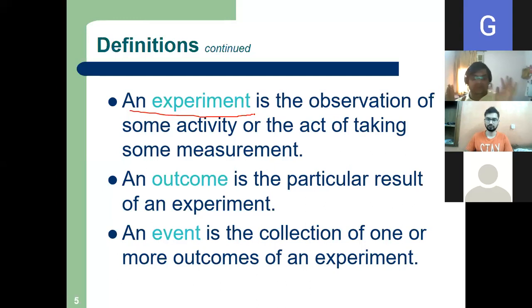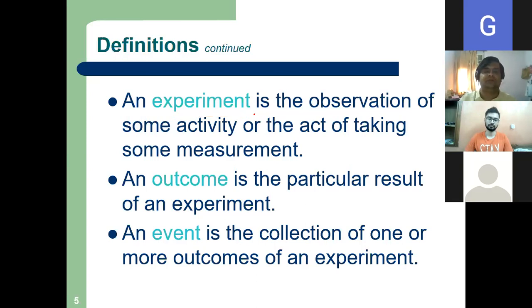Event is a collection of outcomes. These are some formal definitions of probability: experiment, outcome, event. In probability, we always try to define an event, then it becomes very easy. We try to define an outcome.